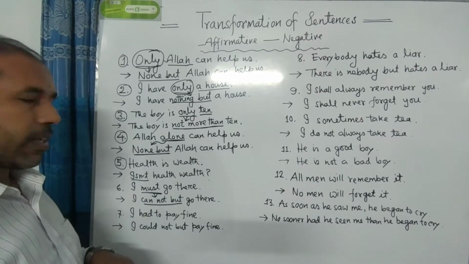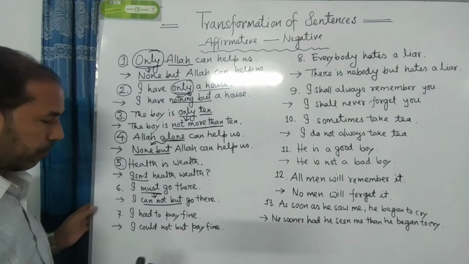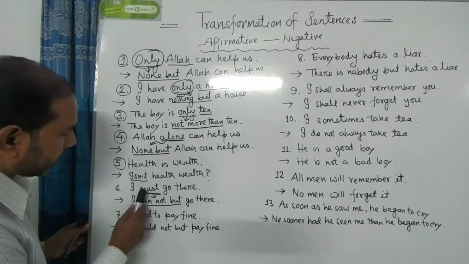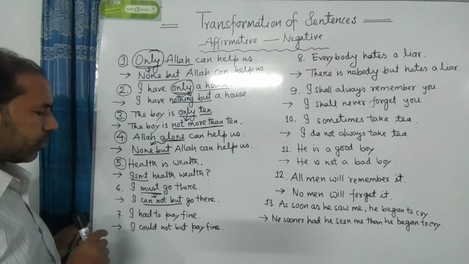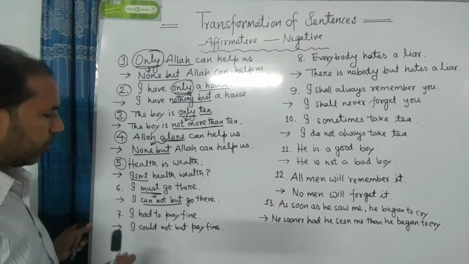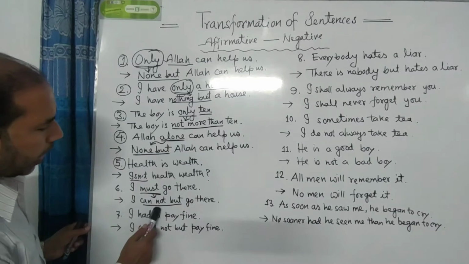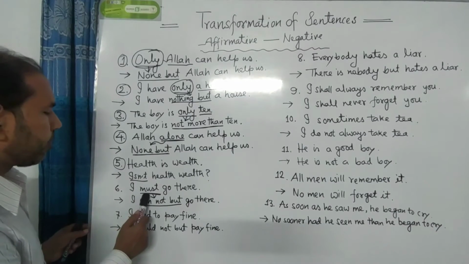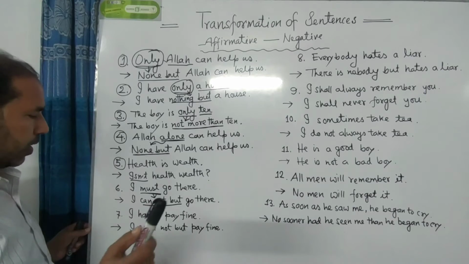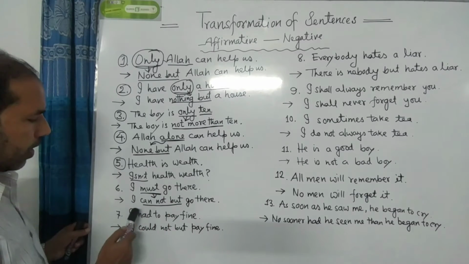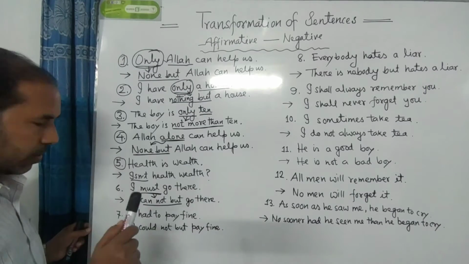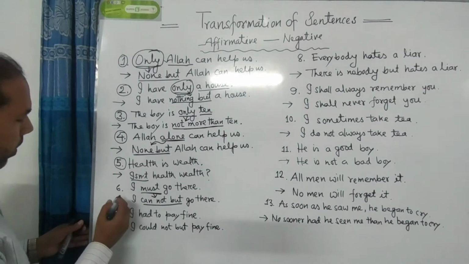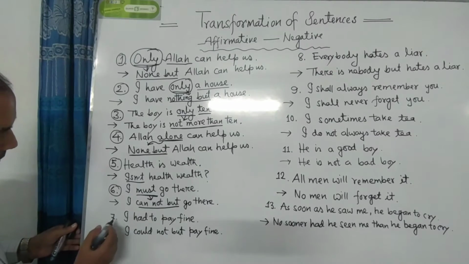I am discussing again, please listen to me very carefully. If we find must after the subject, must, have to or has to, these three words, then we have to use cannot but instead of the word must. So, example is, I must go there, I cannot but go there. So dear students, I think that you have understood this rule. I am going to the next number 7, please follow me.